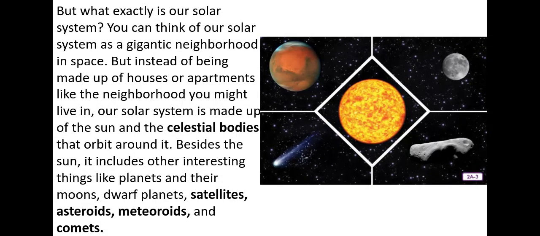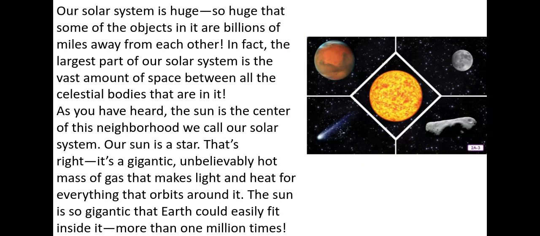But what exactly is our solar system? You can think of our solar system as a gigantic neighborhood in space. But instead of being made up of houses or apartments like the neighborhood you might live in, our solar system is made up of the sun and the celestial bodies that orbit around it. Besides the sun, it includes other interesting things like planets and their moons, dwarf planets, satellites, asteroids, meteoroids, and comets.